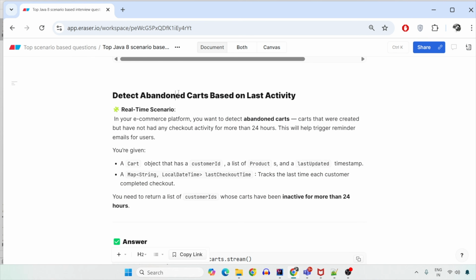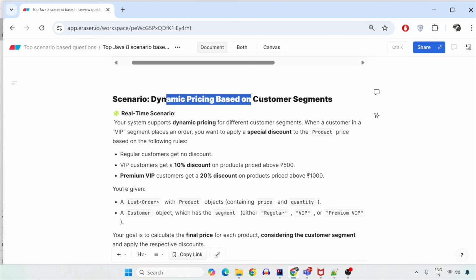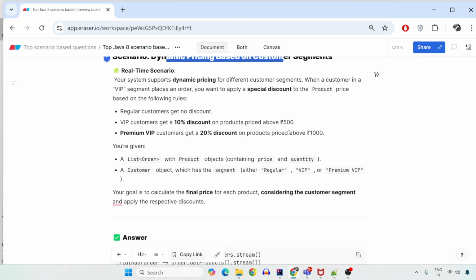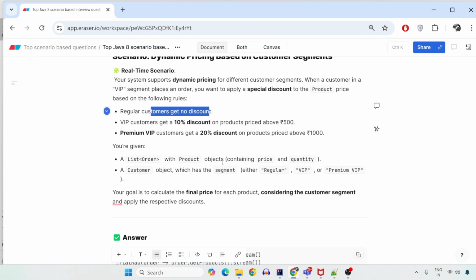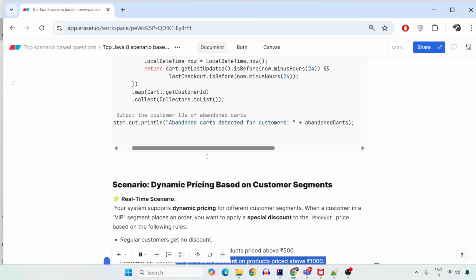The next I have is abandoned cart based on the last activity. The next I have is dynamic pricing based on the customer segments. If I am a VIP customer, I should get a 20% discount. If I'm a regular customer, no discount. So this is a very real-time scenario. If you order more, you get more of the discount. That is how you become a VIP or premium VIP. This is also solvable by Java 8.